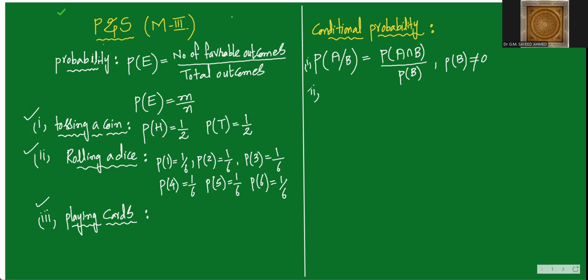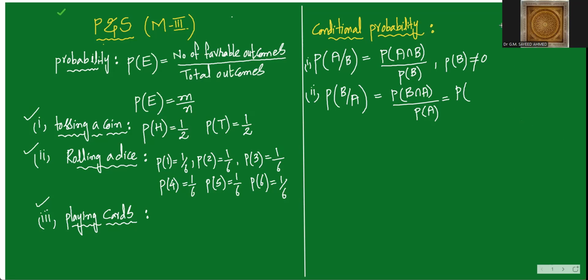Define conditional probability means you have to write this definition. Probability of B given A is equal to probability of B intersection A by probability of A. And we can also write this as probability of A intersection B and B intersection A. If you imagine the figure, I will visualize the figure.